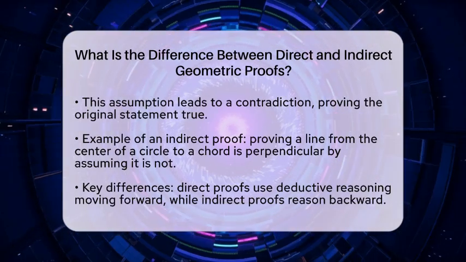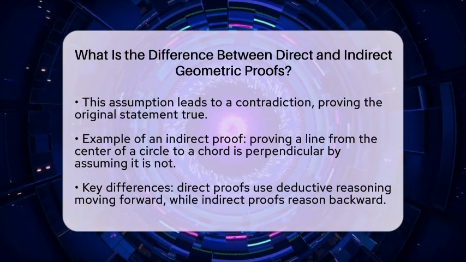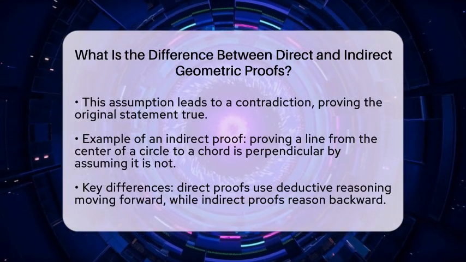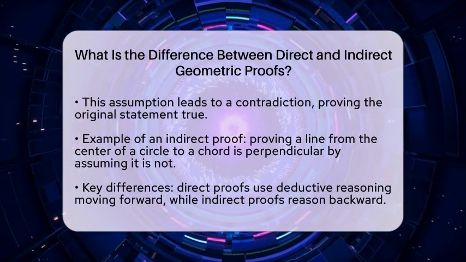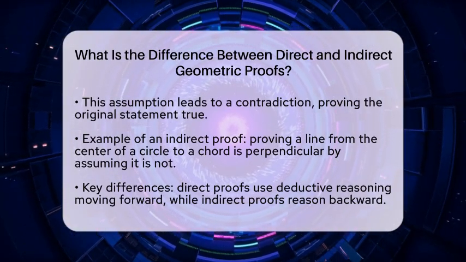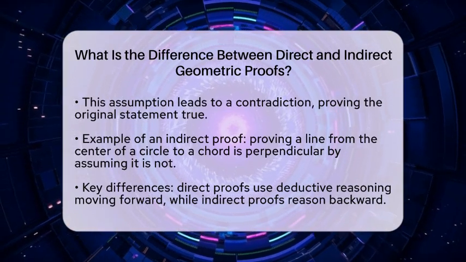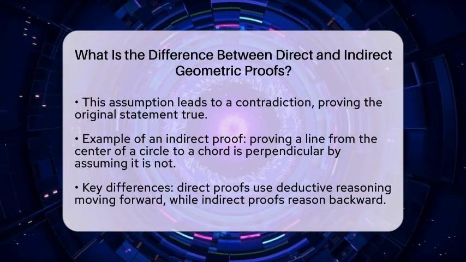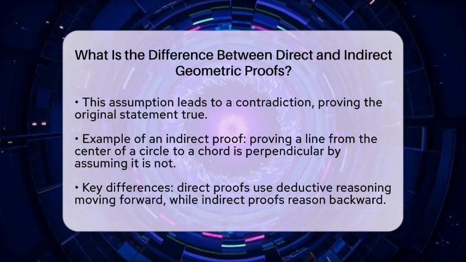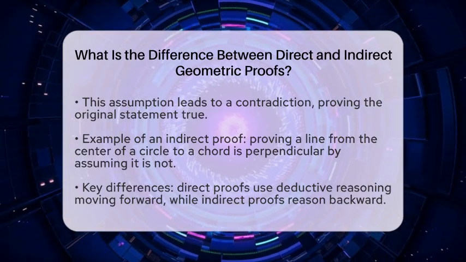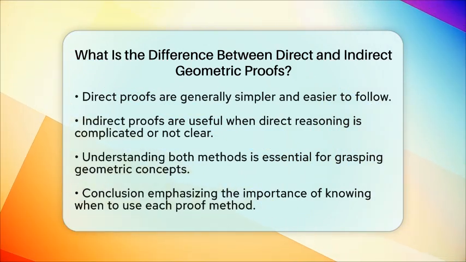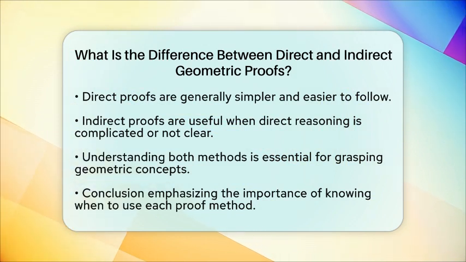So, what are the key differences between these two types of proofs? Direct proofs start from known facts and reason directly to the conclusion, while indirect proofs assume the opposite and find a contradiction. Direct proofs use deductive reasoning that moves forward, whereas indirect proofs use proof by contradiction and reason backward. Direct proofs are often simpler and more straightforward, making them easier to follow. Indirect proofs, on the other hand, are useful when direct reasoning is not obvious or too complicated.